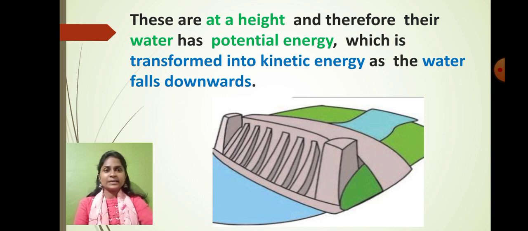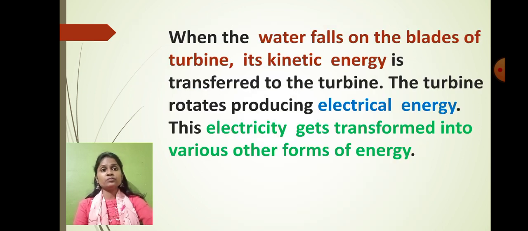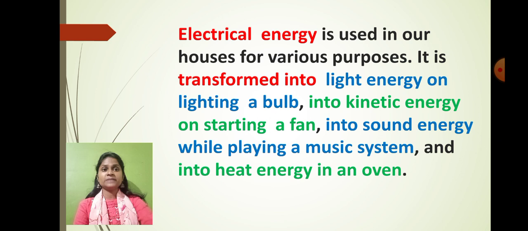Okay, so as you can see, potential energy is stored in the water which is situated at height, and when it is flowing, it receives kinetic energy. Again, water falls on the blades of the turbine, it has kinetic energy. The turbine rotates, generating electrical energy, and this electricity is transferred into various forms of energy.